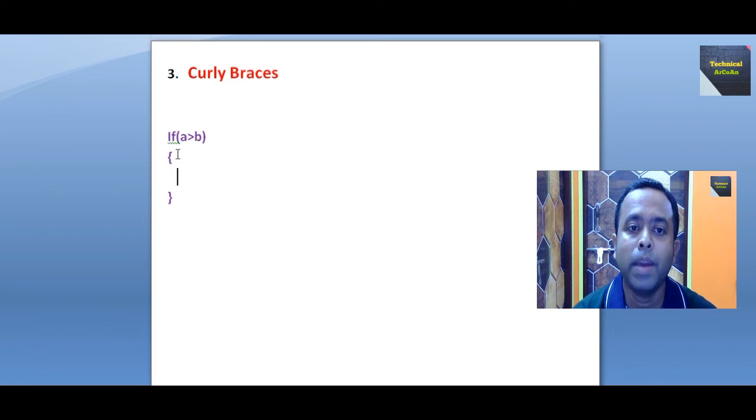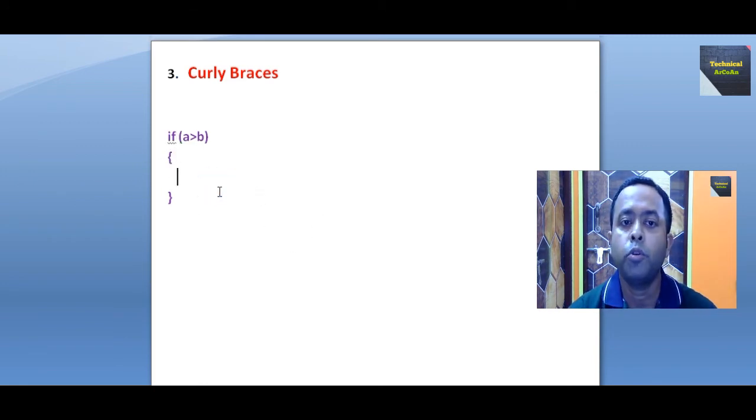If we provide these curly braces, it is good programming. If we provide braces for a single-line statement or empty statement, it is better coding and good programming, right?